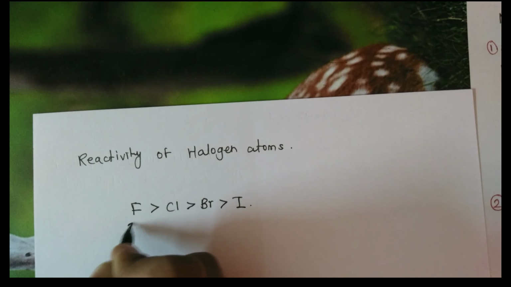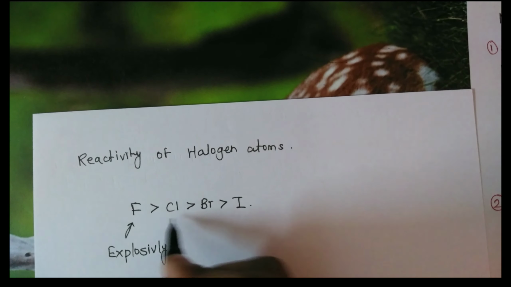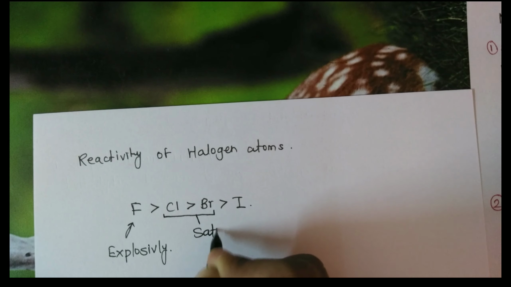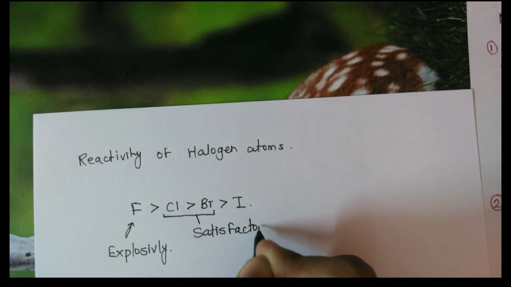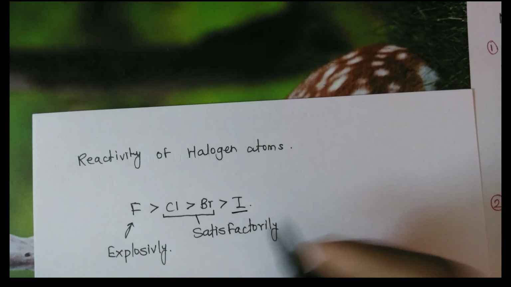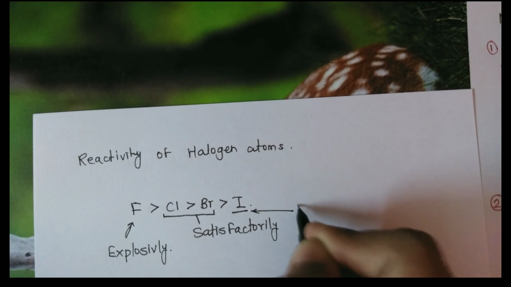Fluorine reacts explosively, chlorine and bromine react satisfactorily, and iodine does not react.